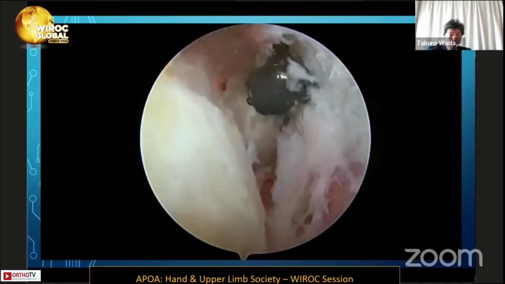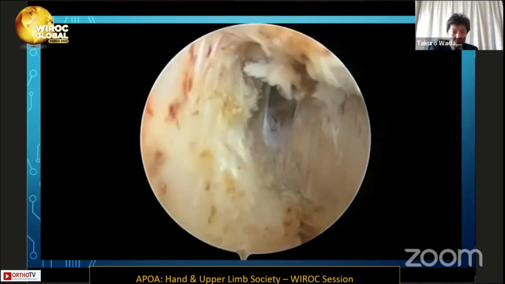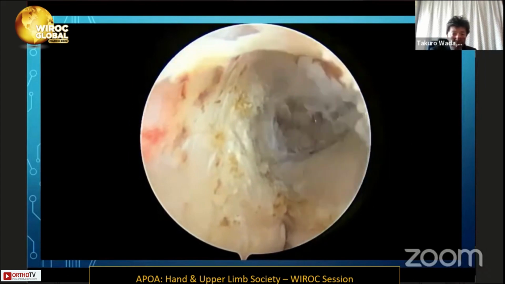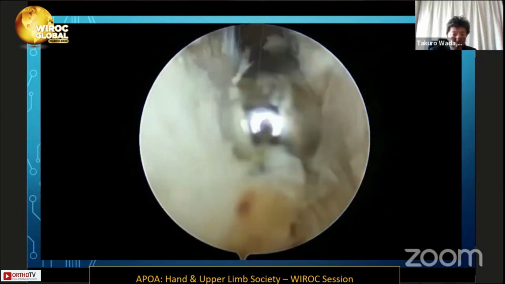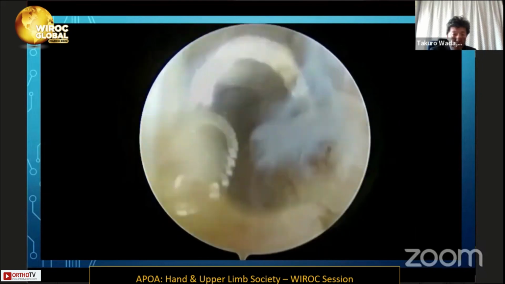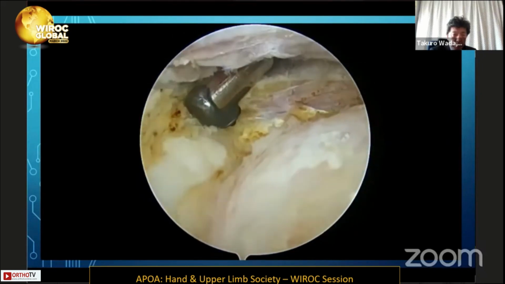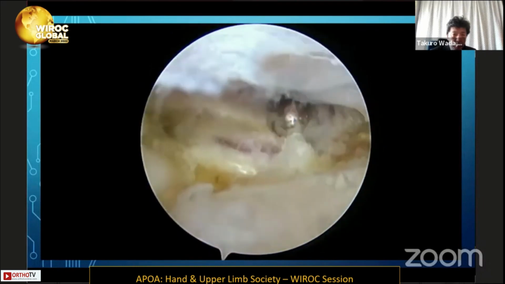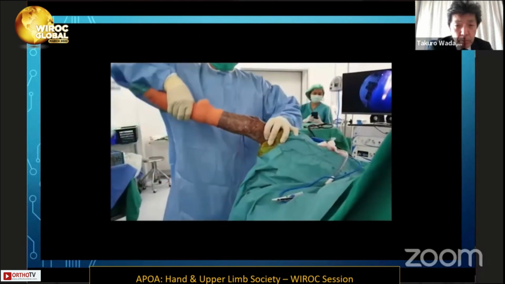So we decided to do the volar arthroscopy. We use the proximal anteromedial portal for viewing and work from the anterolateral portal, and use the proximal anterolateral portal for the retractor. And we can switch to do the capsulectomy. After capsulectomy, the elbow can have full motion.